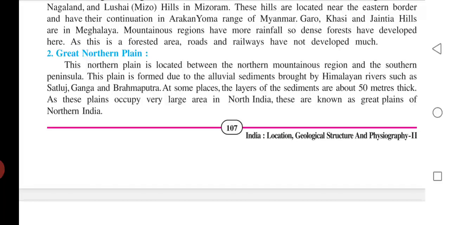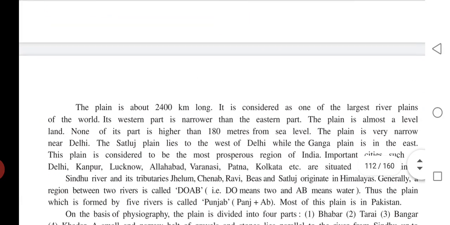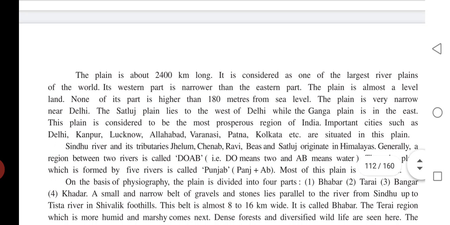This plain is formed due to the alluvial sediments brought by Himalayan rivers such as Sutlej, Ganga and Brahmaputra. At some places, the layers of the sediments are about 50 meters thick. As this plain occupies a very large area in North India, it is known as the Great Plains of Northern India. The plain is about 2,400 kilometers long. It is considered one of the largest plains of the world.